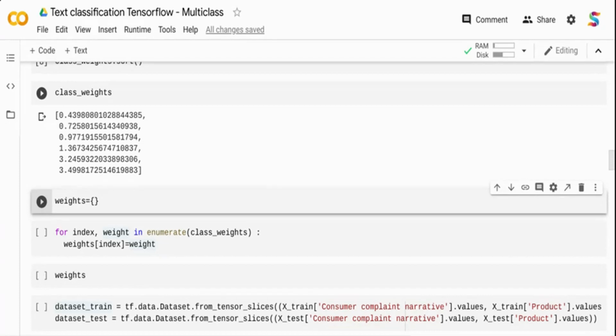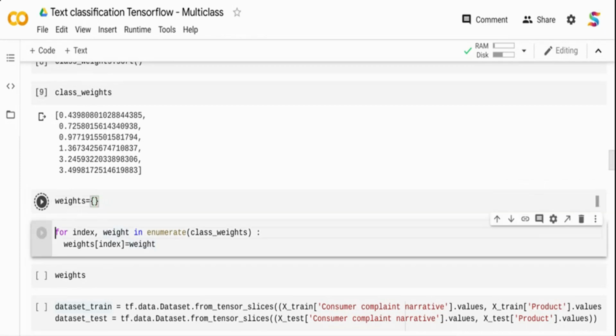At the same time, I also need to encode my target to a numerical value, right? The model cannot understand text values. So I need to assign a numerical value 0, 1, 2, 3, 4, 5. I have 6 classes. So I'm going to convert this list into a dictionary object. I'm going to initialize an empty dictionary object, that is the weight.